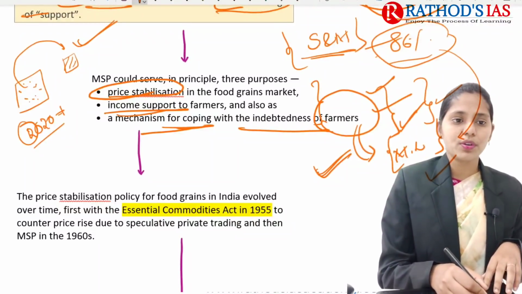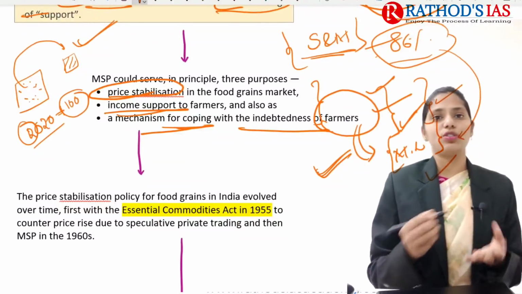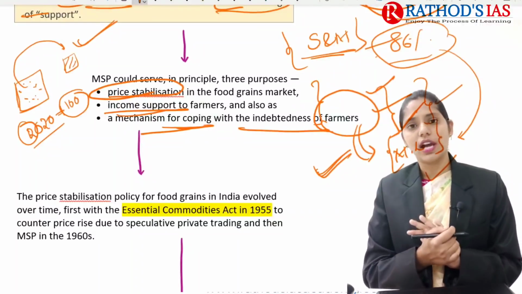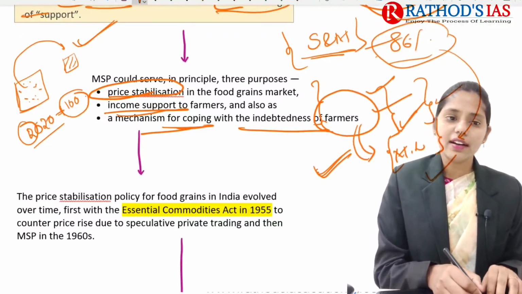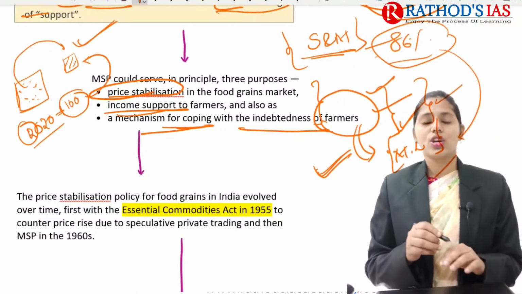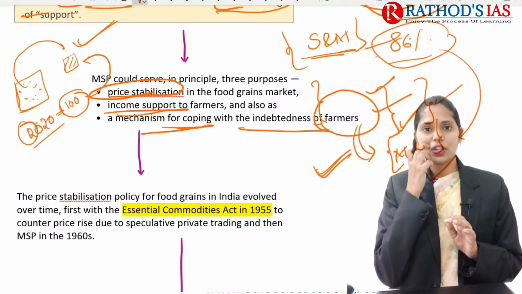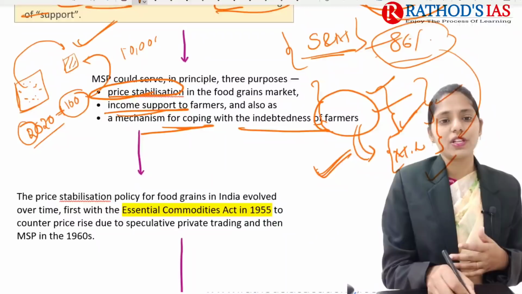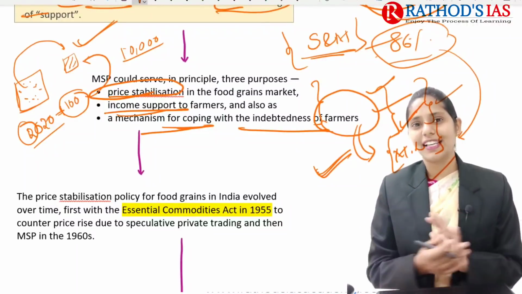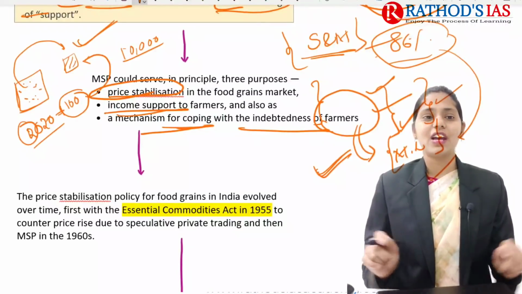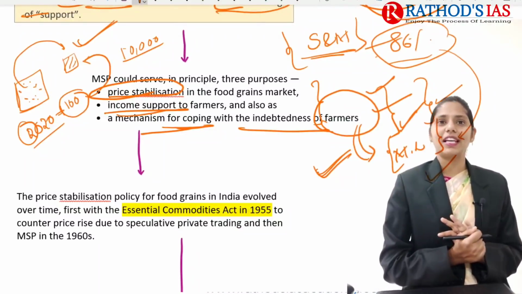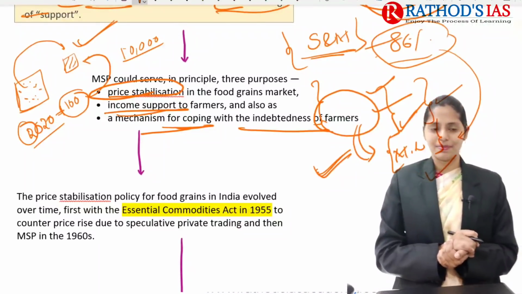Because of this, the produce is just 100 bags of paddy. In this whole village, farmers produce just 100 bags of paddy, which are taken to the market. Because of this low produce, the cost of paddy increased. For example, let us take 10,000 rupees per bag. This is a hypothetical example, so don't ask me how one bag of paddy can cost 10,000 rupees. I just want to explain the concept.